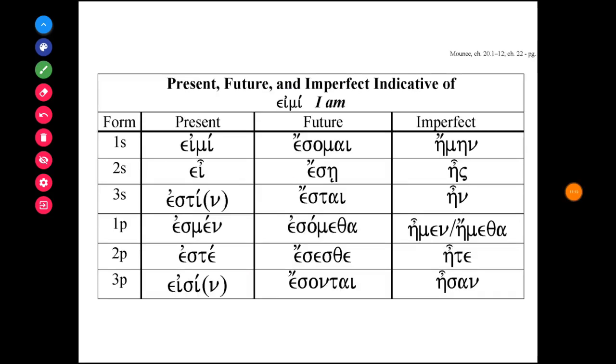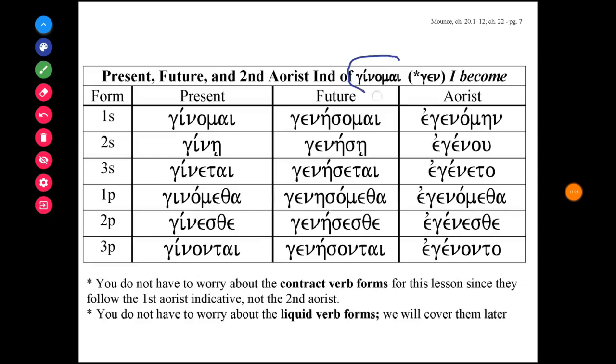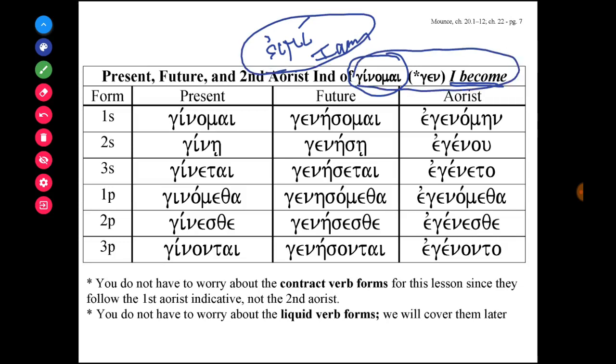In this next chart, it's just a friendly reminder, please review. This is something you should have already learned from Greek 1, the present, future, and imperfect forms for the verb eimi, which is I am. Now let's compare this with the next chart. This is the verb ginomai, which means I become. This is just to show a nice contrast with the verb eimi, which is I am. So eimi is translated I am. Here this is translated I become. Notice that we had, this is the present tense form, the future tense form. Please memorize these. This is part of your vocabulary. And here's the aorist form.